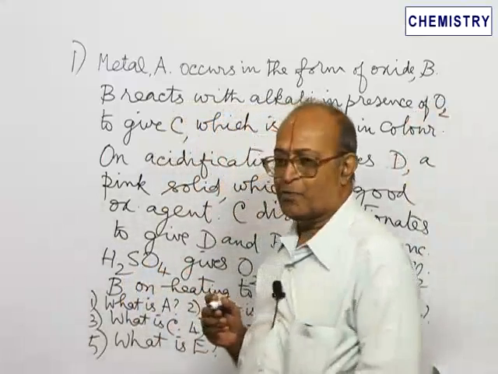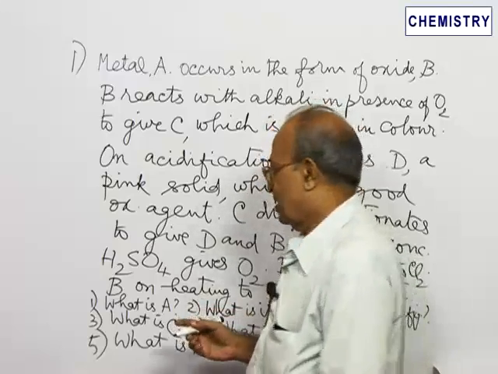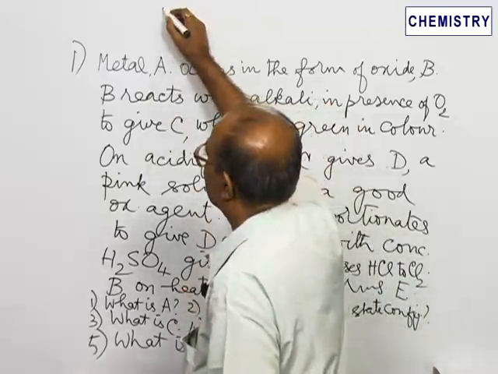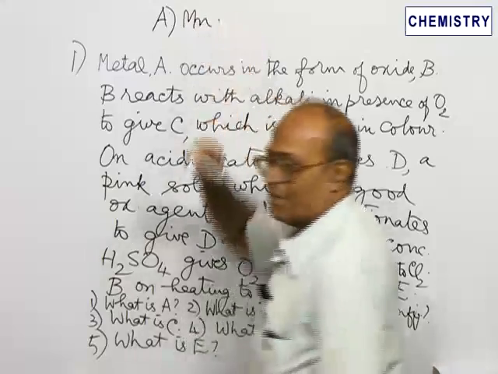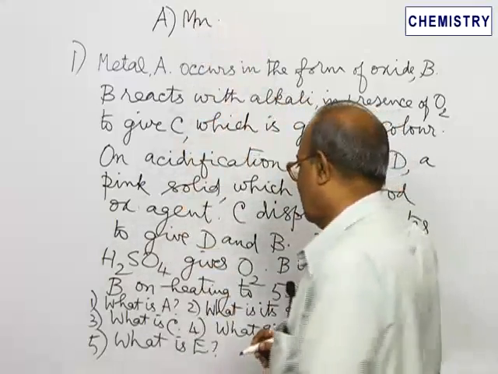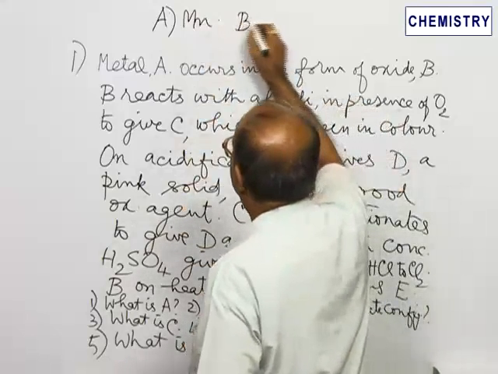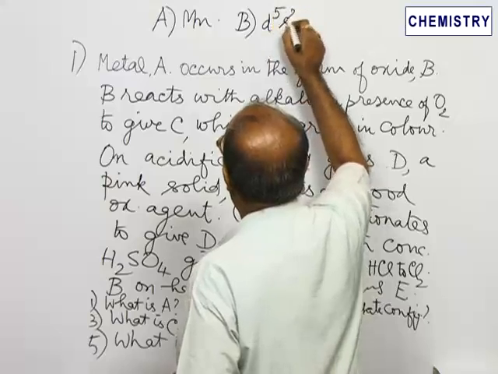For the sake of completion, I will give the answers. As we have discussed, from this you might have understood. A, metal A is manganese. B, what is its ground state configuration? It is 3d5 4s2.